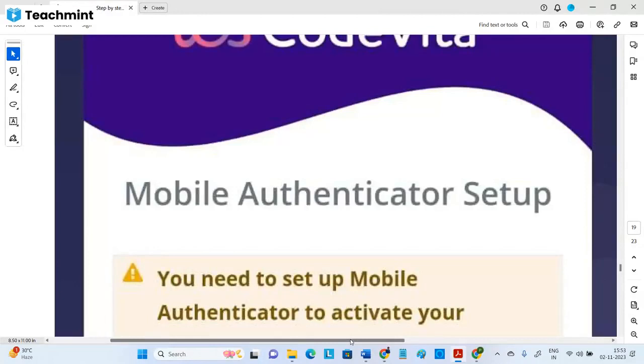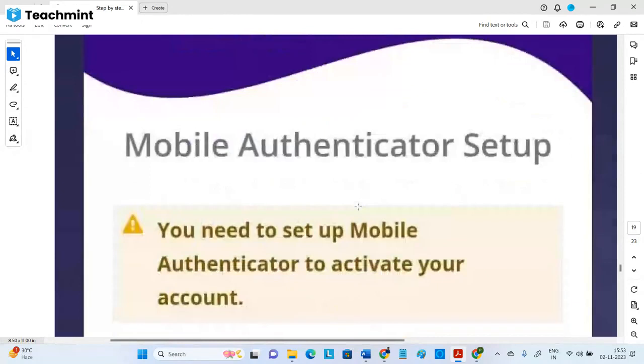You have to use your own mobile only or your parents', but don't use your friends', then those people have a problem. Your finalists are also facing the issue, around 30 to 40 students. They used other people's mobiles and they are not able to register now. So problems will be there. So you need to download the mobile authenticator app.